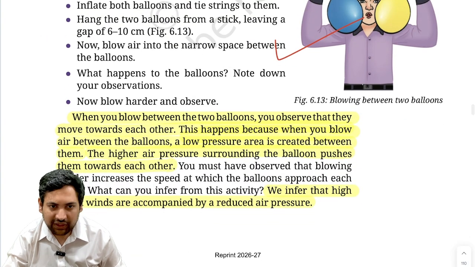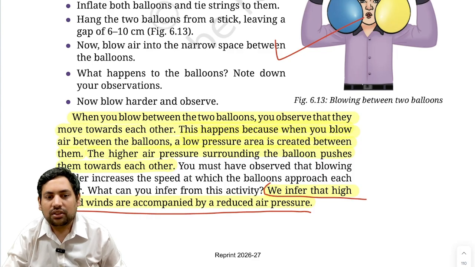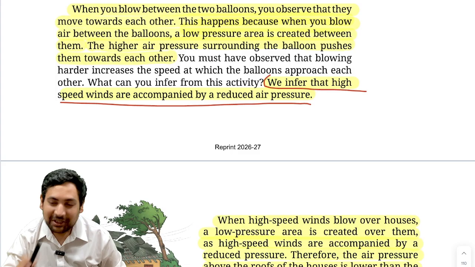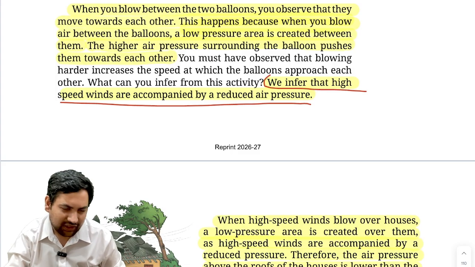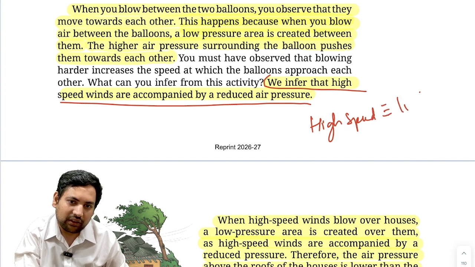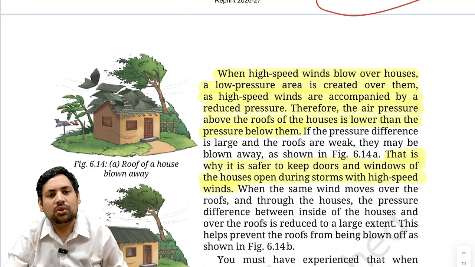Then, what do we infer from this? We infer that high speed winds are accompanied by a reduced air pressure. Correct? You understood this? This will be useful when we understand cyclones and all that. So what you understood? High speed is usually accompanied by low air pressure. Correct? Then, when high speed winds blow over houses, a low pressure area is created over them.